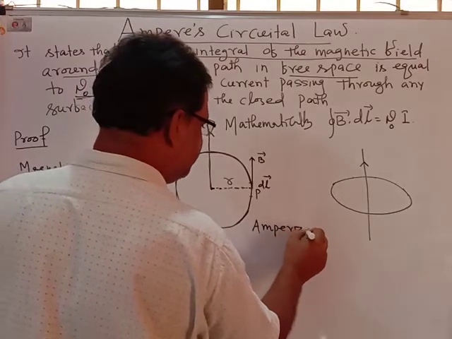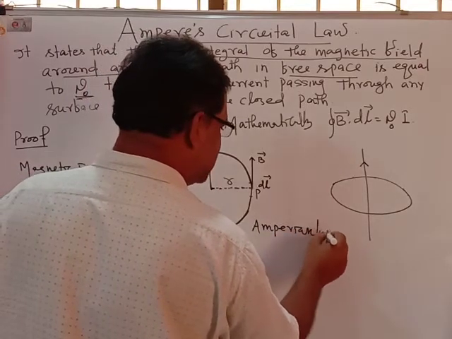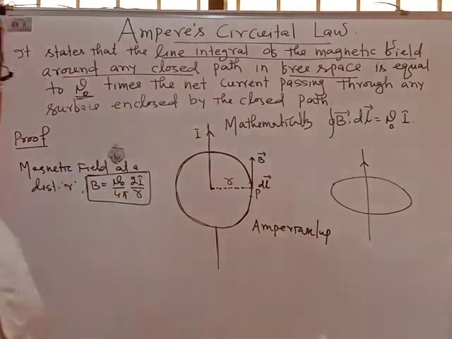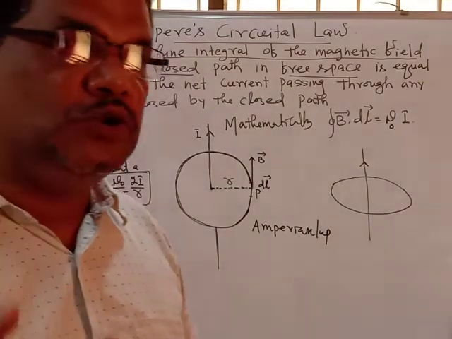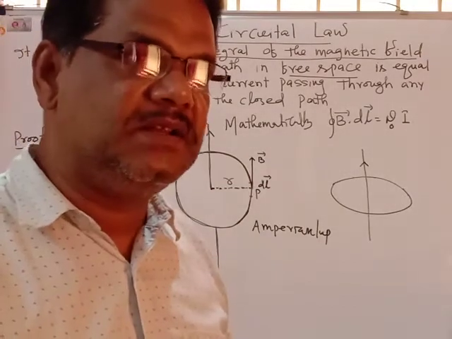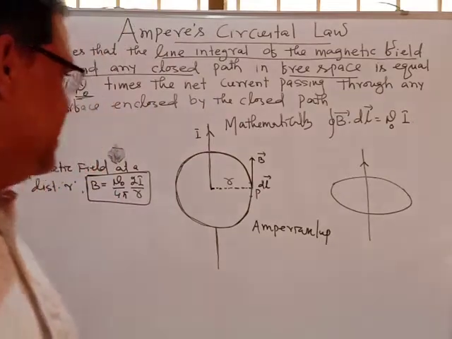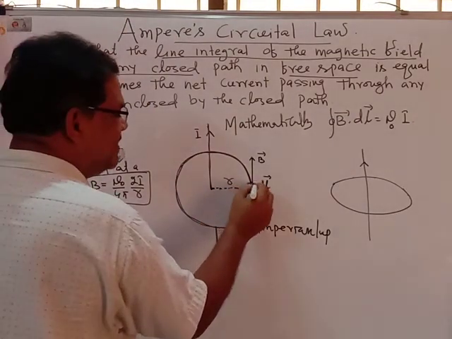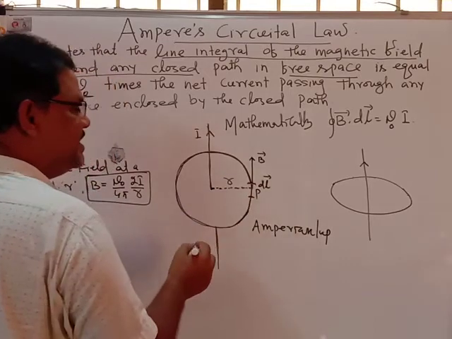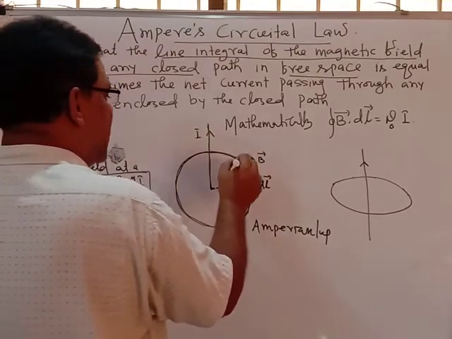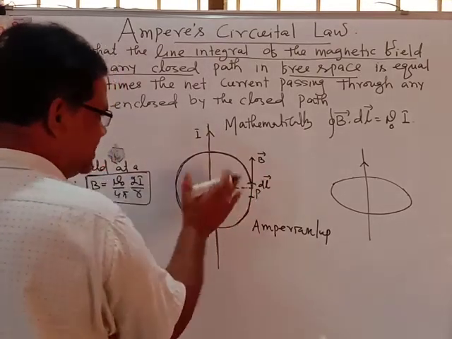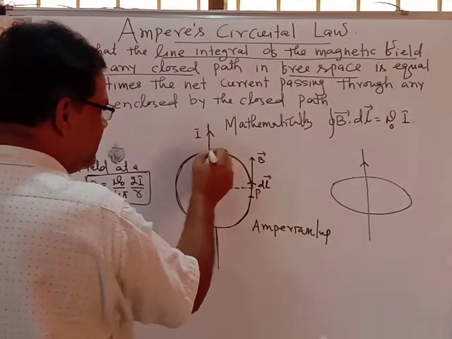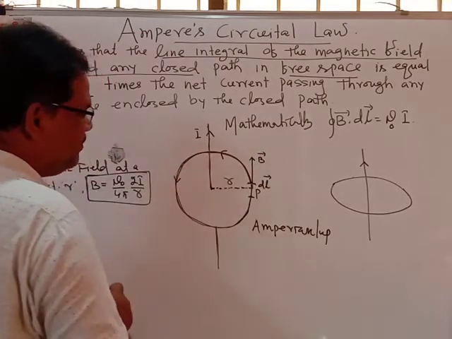Amperian loop. So consider an Amperian loop at a distance, in the form of a circle of radius smaller. So here is the Amperian loop, and this is the dl, the small element you have chosen. Along the Amperian loop, the magnetic field lines will be along this direction. We are finding the magnetic field lines in this direction.